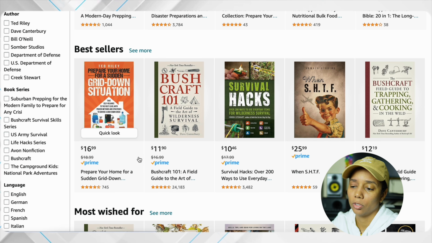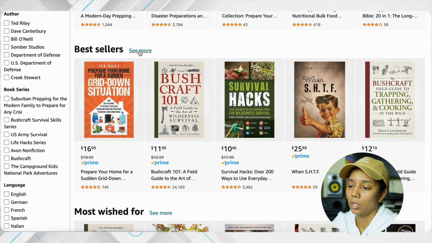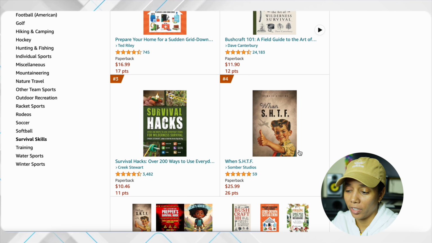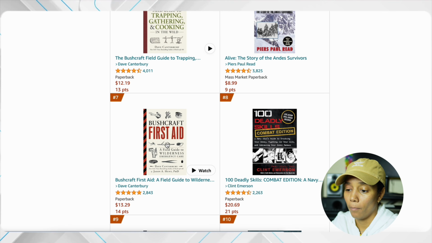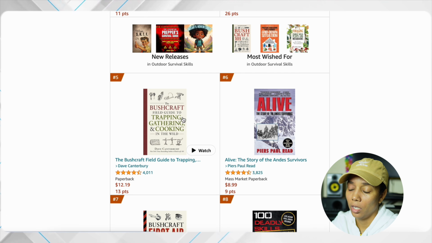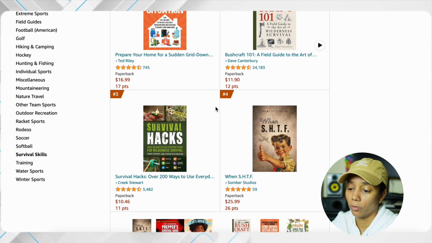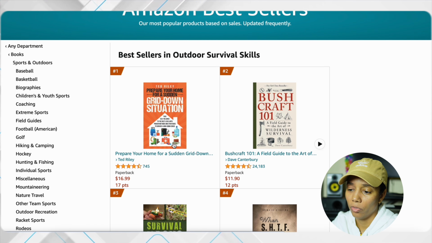Grid Shutdown Situation, Bushcraft 101, Survival Hacks. This is actually really funny right here: When Stuff Hits the Fan. Survival Hacks, Bushcraft: Guide to Trapping, Gathering, and Cooking in the Wild, Bushcraft First Aid. As you see, this bushcraft is a keyword right here. Survival hacks, that is a keyword. And grid shutdown, that is a keyword, and it seems like a fairly new keyword.